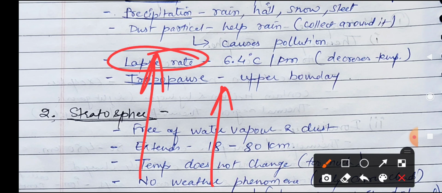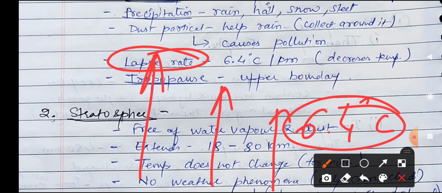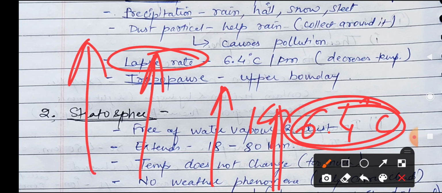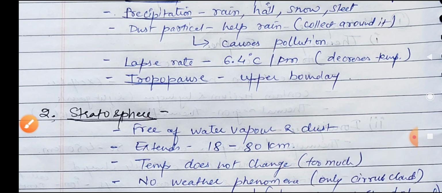And what is its rate? Each 1 kilometer, the temperature decreases by 6.4 degrees Celsius. It means 6.4 degrees decrease after each 1 kilometer. So this rate of change of temperature is called the lapse rate. And how much is its rate? It is 6.4 degrees Celsius per kilometer, which is a very important phenomenon of this troposphere.